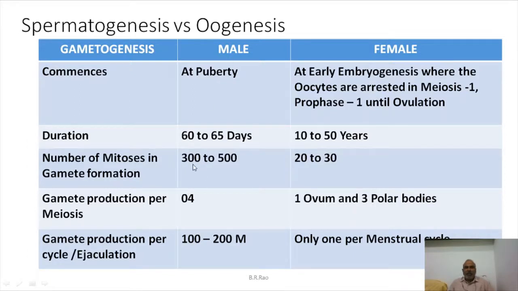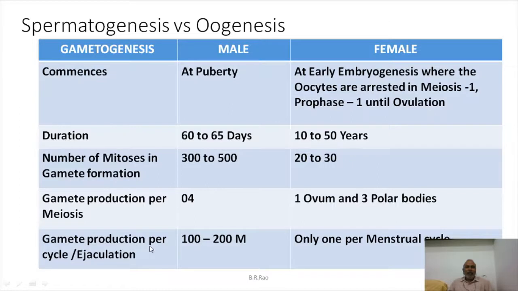In the case of spermatogenesis, 300 to 500 cell divisions occur. In oogenesis, only 20 to 30 mitoses occur. How many gametes are produced from one mother cell? In the case of spermatogenesis, 4 sperms are formed from a spermatogonium, but only one ovum is formed from one oogonium, and 3 polar bodies are formed.